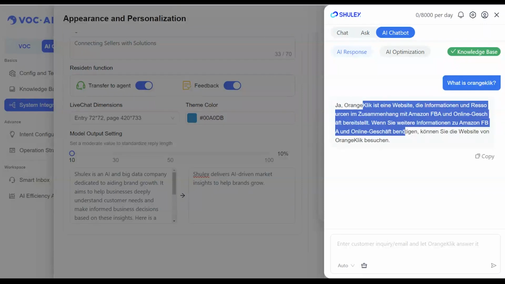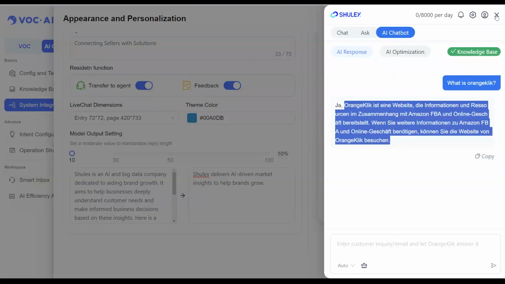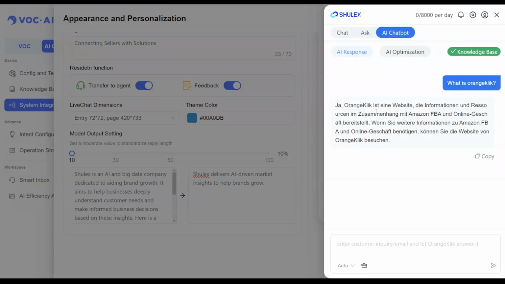Now, I've currently got the Chrome extension. I think this is currently set to French, but you can set it to whatever you want, and it will respond in that language. It's in German. Okay, it's in German. So usually it's based on IP address. I did just come from Austria, and I think I have a VPN setting on, so that's why it's doing that. But whatever IP address it's coming from, if it's a German IP address or a French IP address, the AI chatbot is going to know that and respond in that language, unless the customer says, hey, I only speak English, right? So it's going to feed it back in that language.